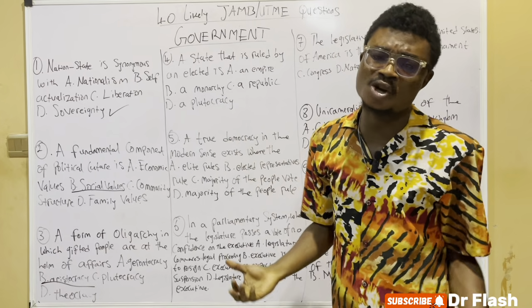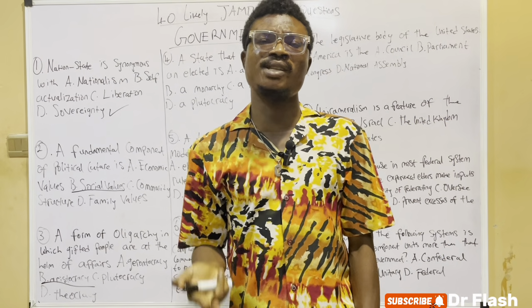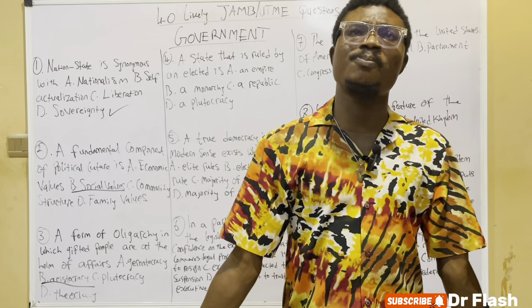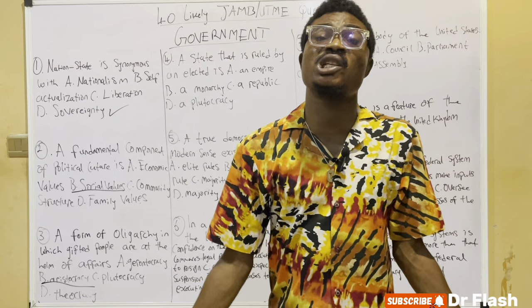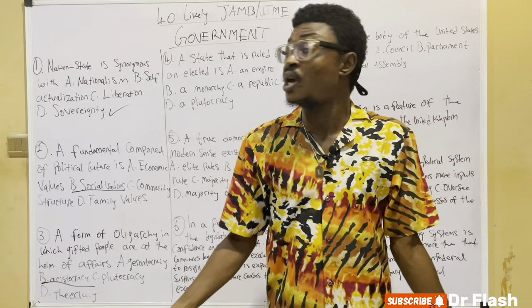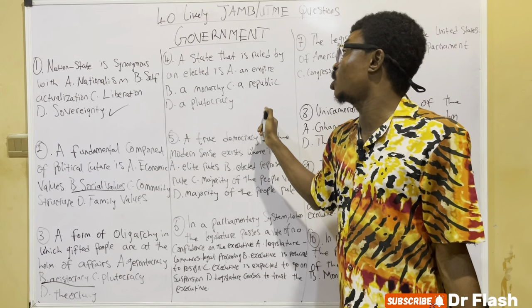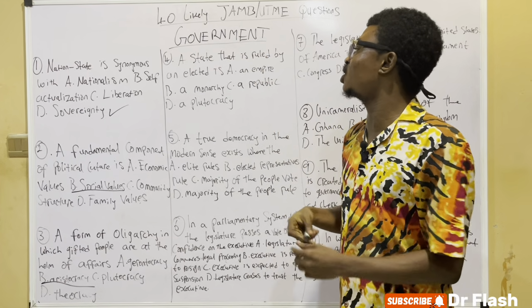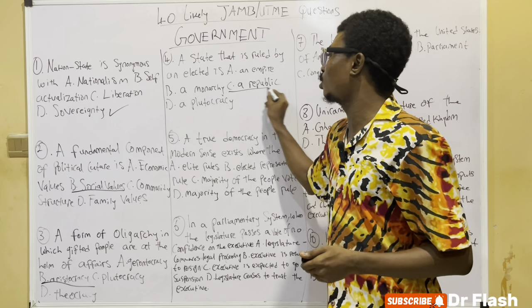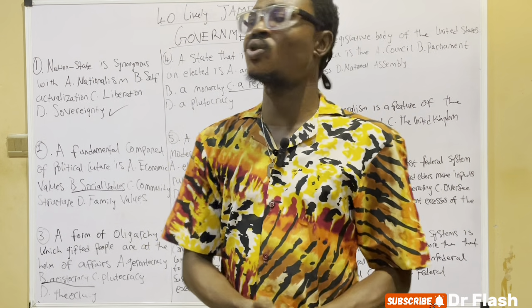But then looking at plutocracy. Plutocracy is a government of wealthy people. A government of the rich class. So we cannot say the rich class is plutocracy. So a state that is ruled by elected representatives is called a republic.